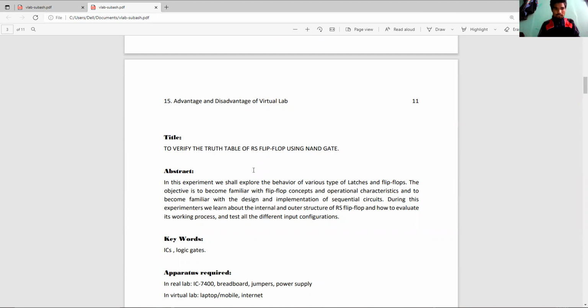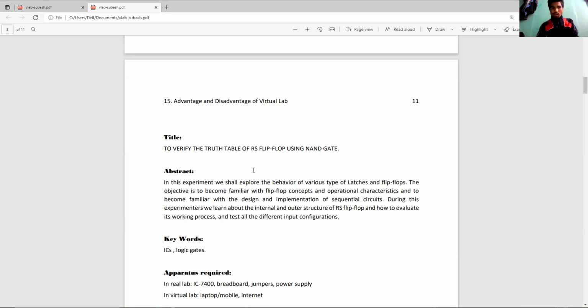Abstract. In this experiment, we shall explore the behaviors of various types of latches and flip-flops. The objective is to become familiar with flip-flop concepts and operational characteristics, and to become familiar with the design and implementation of sequential circuits. During these experiments, we learn about the internal and outer structure of the RS flip-flop, how to evaluate its working process, and test all the different input configurations.